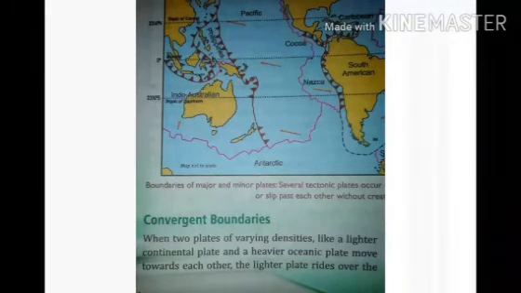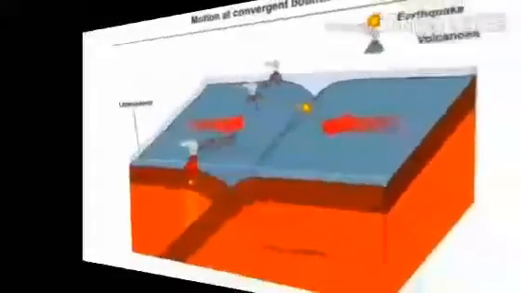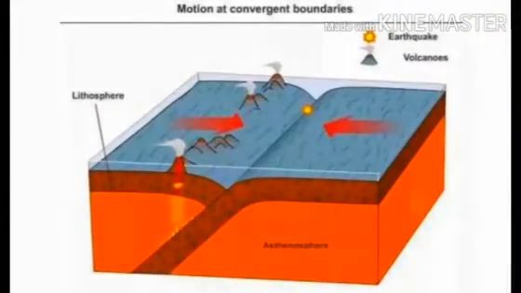So, convergent boundaries talk about two plates that move towards each other, and when these two plates come towards each other, one is heavier and the second one is lighter. Because of this, the lighter plate rises over the heavier plate, and because of that a deep gap or a trench is formed. So these are the destructive plates at convergent boundaries.